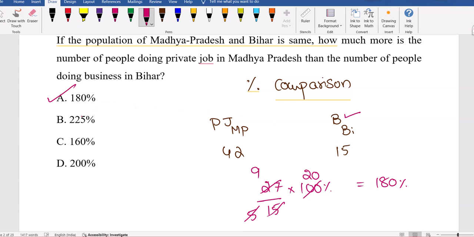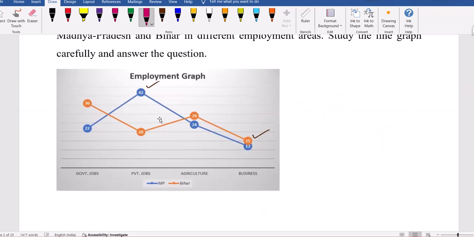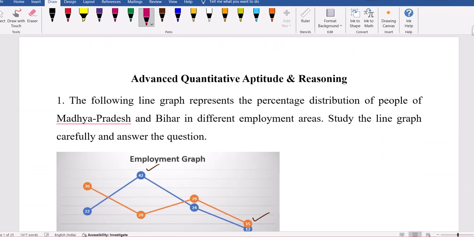So the question is, private jobs in Madhya Pradesh, how many people are doing is what percentage more than the number of people doing business in Bihar, right? So data interpretation, okay, generally 2 to 3 questions. When you have 10 or 15 questions from quant in advanced section, and advanced section reasoning is 10, we have 25 questions. Previously at the time advanced quant, their data interpretation 3 questions they're giving, but together they changed it. Right now these together itself is 15 questions. Now we can expect 2 questions from data interpretation in advanced quant.